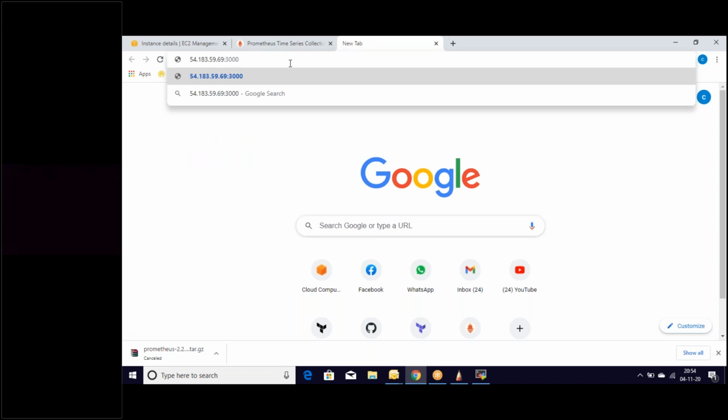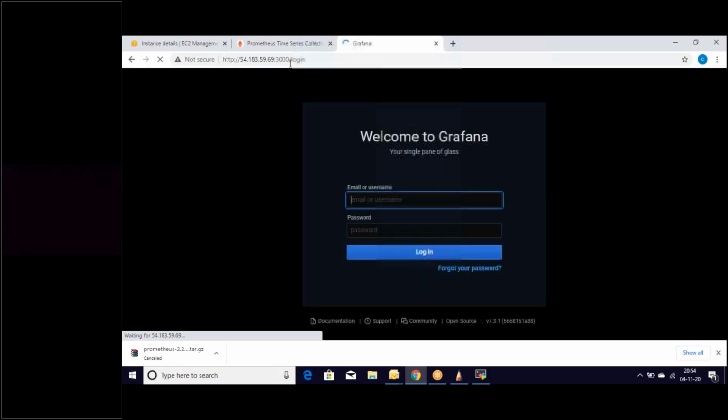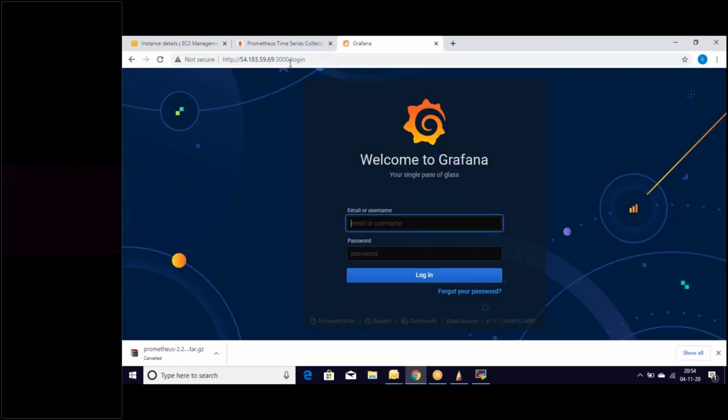We know it is 3000. Let's do this. So it's loading. We are loading the default page of the Grafana server. So that's it. We are here.